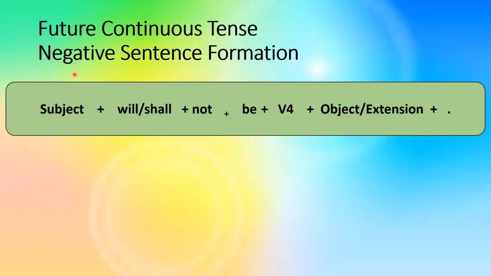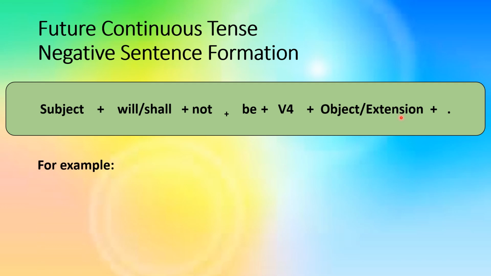Here is the formula for negative sentence formation of future continuous tense. First we have subject, then we have will or shall, and remember that in our negative sentence of future continuous tense, we add not after the auxiliary verb will or shall. Then we add be before an object or extension as usual.